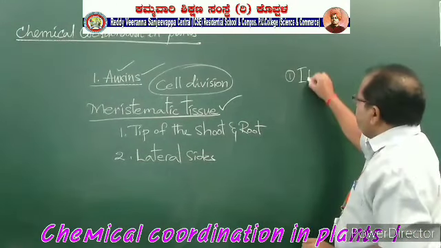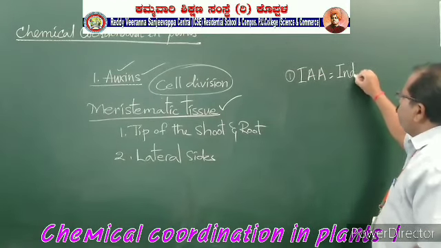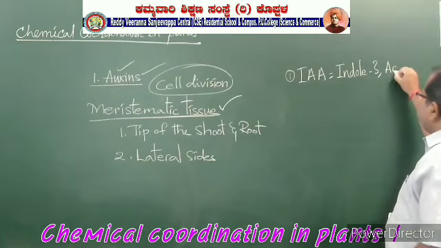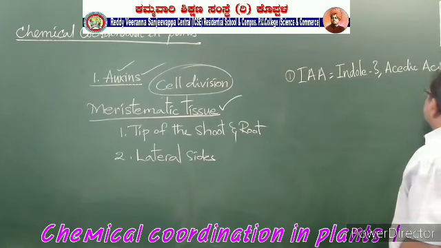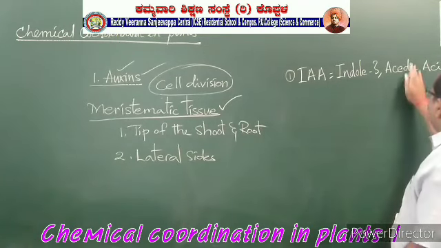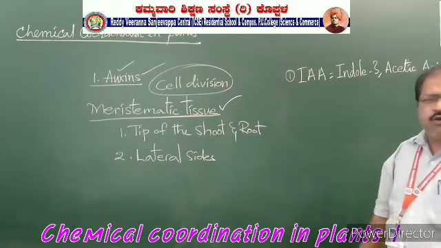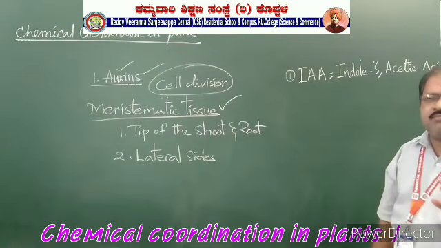That is IAA, indole 3 acetic acid. This is the natural auxin.